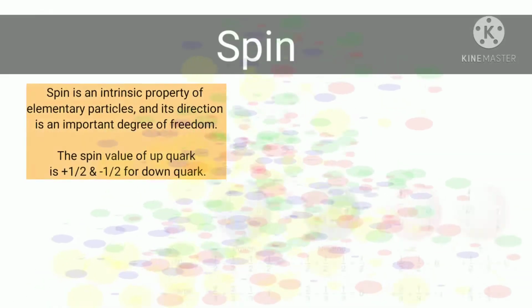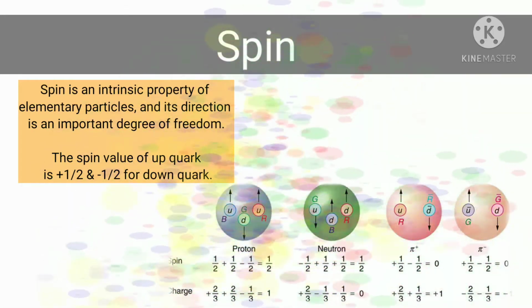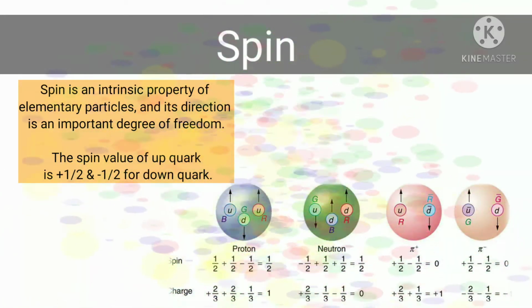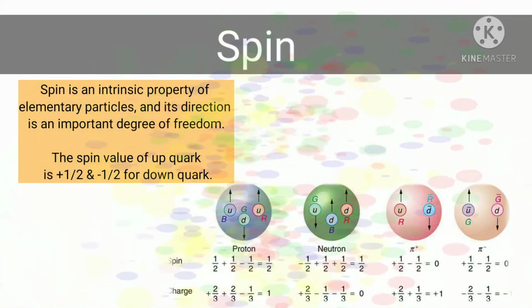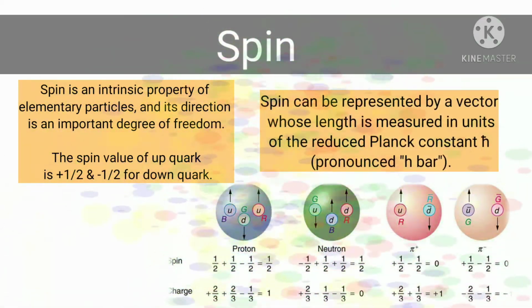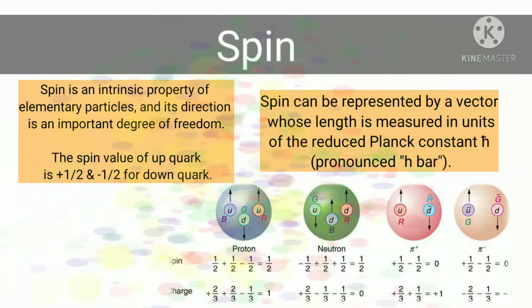Spin is an intrinsic property of elementary particles, and its direction is an important degree of freedom. The spin value of the up quark is +1/2 and -1/2 for the down quark. Spin can be represented by a vector whose length is measured in units of the reduced Planck constant.